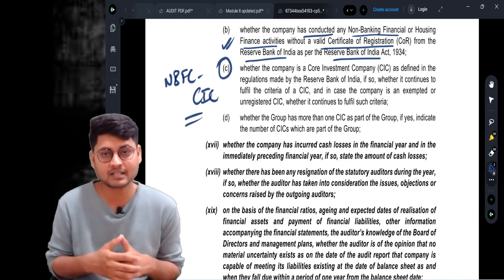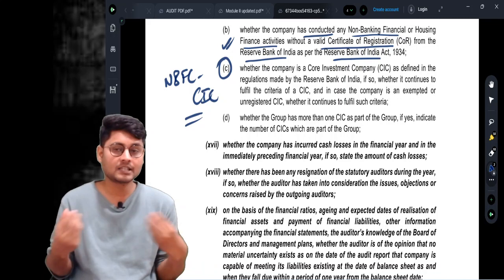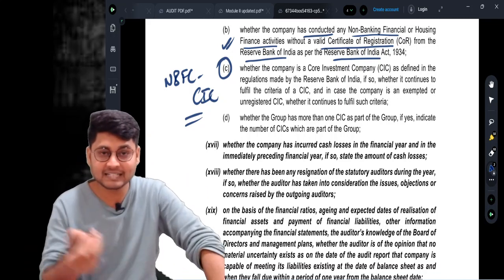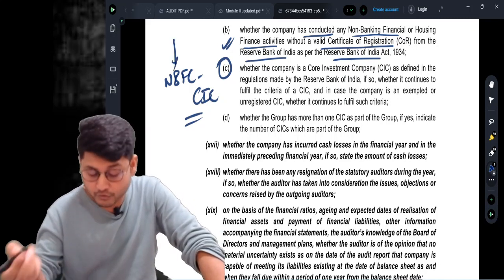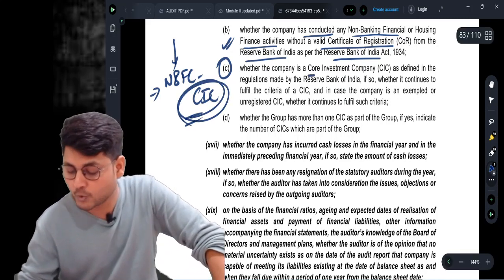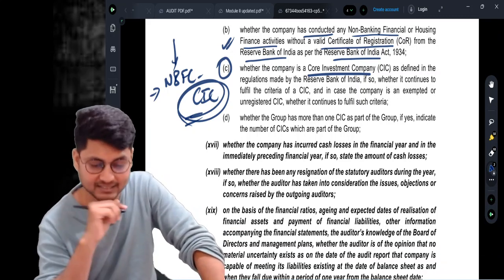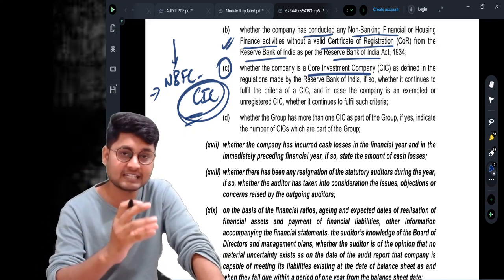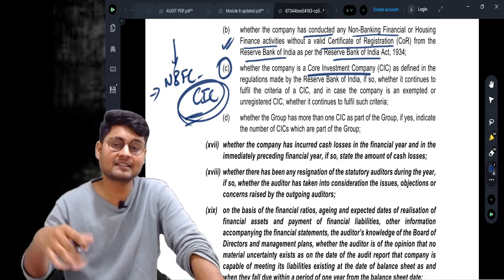It is around 1 hour to 1 hour 20 minutes, I guess. In that time, you will get all the details of NBFC, which is very important for examination purposes. There are many types of NBFCs, and one of them is NBFC CIC. What is CIC? Core Investment Company. The business of NBFC CIC mostly focuses on investing its money in equities.